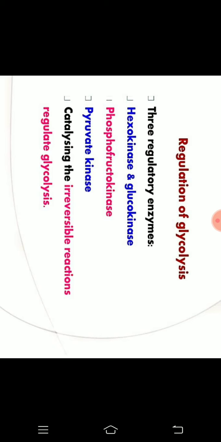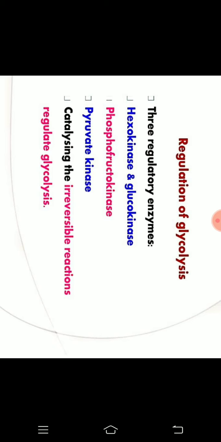Glycolysis is a 10-step process, and in these 10 steps, 3 steps are irreversible and the remaining steps are reversible. The irreversible steps are the rate limiting steps and regulatory steps. So we'll see them one by one. There are 3 steps: first is the very first step of glycolysis, then the third step, and the very last step of glycolysis.